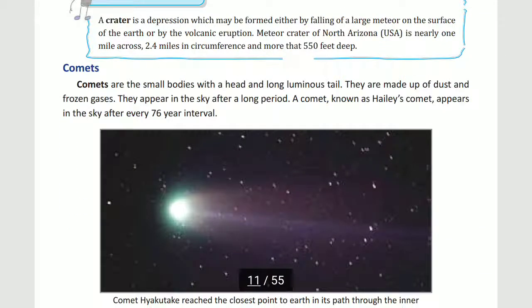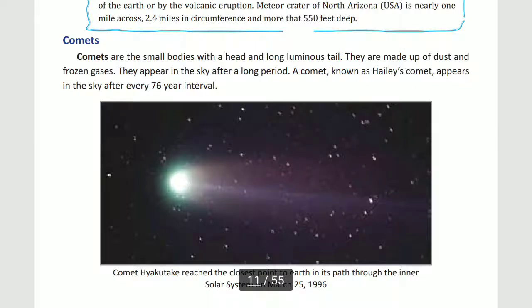Now come to the last topic, that is comets. Comets are small bodies with a head and a long luminous tail. The tail is shining. They are made up of dust and frozen gases. They appear in the sky after a long period. We get to see them in the sky after many years. A comet known as Halley's comet appears in the sky. Halley's comet is a comet that we get to see every 76 years.